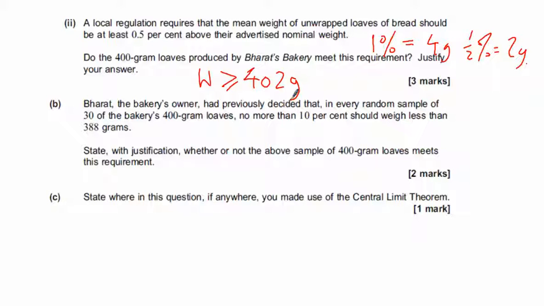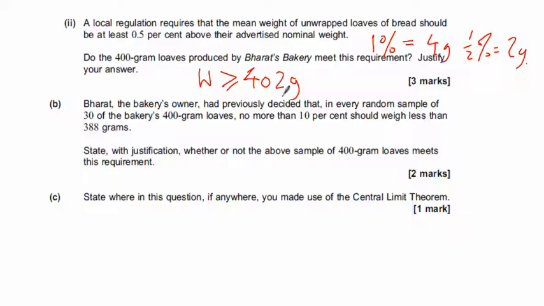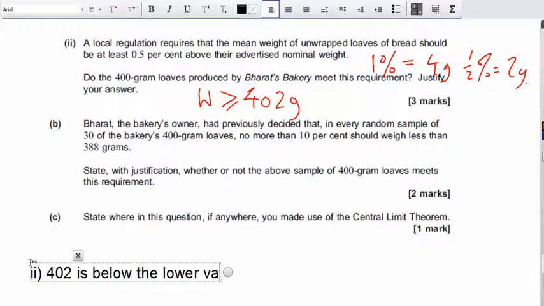Do the loaves produced in this bakery meet this requirement? Well, if you look at the confidence interval, we're 98% sure that the mean of the loaves made is between 403 and 412. Alright, so this number is below that. So you need to write something about, so this is part 2, sorry. 402 is below the lower value in the confidence interval.